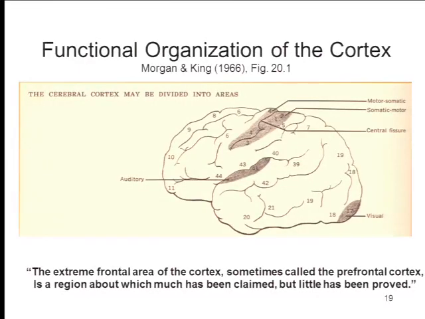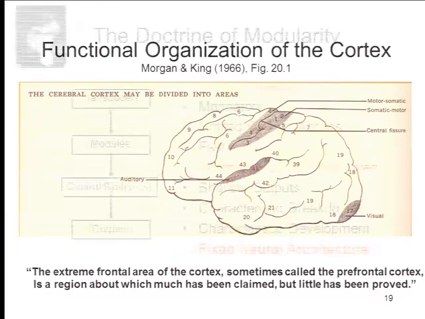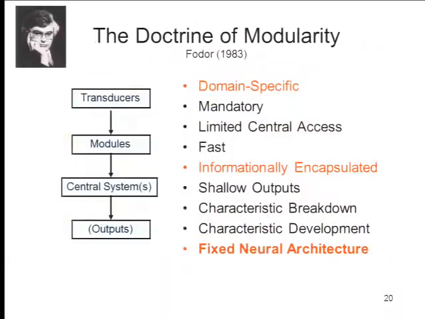Parietal sensory motor cortex up here in the frontal and parietal lobes, a little bit of auditory cortex in the temporal lobe, a little bit of visual cortex in the occipital lobe, but the rest was just considered to be association areas. In 1983, Jerry Fodor, a philosopher, articulated the foundational doctrine for cognitive neuroscience known as the doctrine of modularity. And what Fodor argued was that there are certain cognitive processes that are associated with a fixed neural architecture.